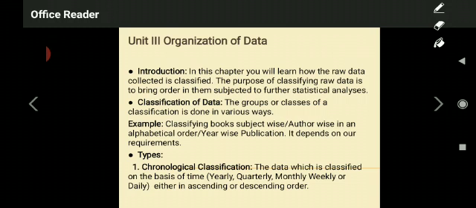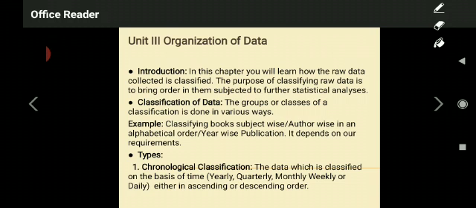And again, you may classify those textbooks on the basis of year-wise publication. Suppose you have collected 10 to 15 books published in different years. If you classify those books on the basis of year of publication, you are able to understand in which year how many books were published. But it depends on our requirements. The last sentence is very interesting.